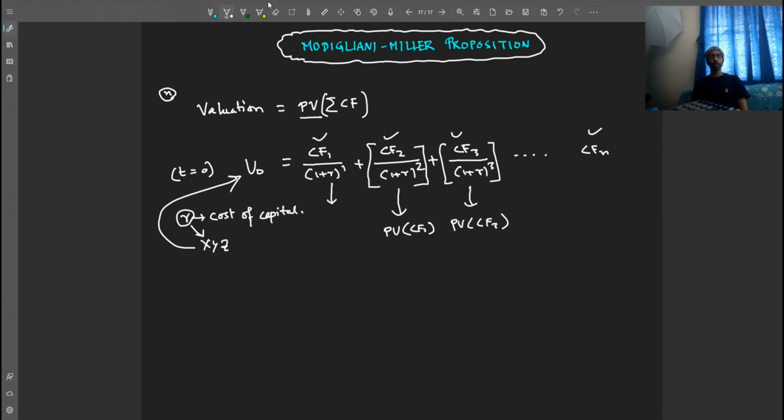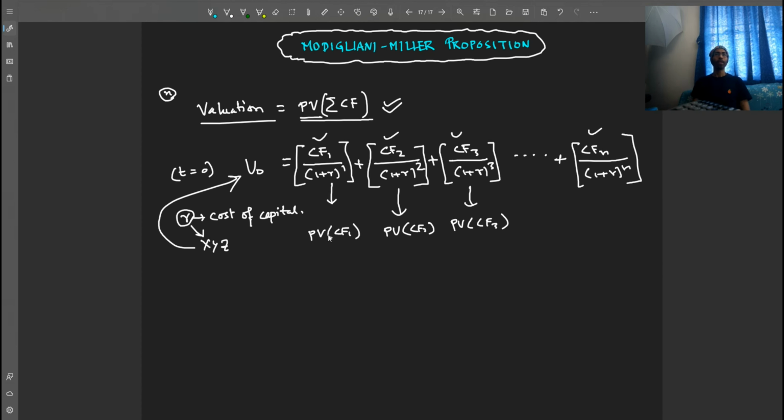The first expression is the present value of cash flow 1, right? Similarly, we add all these present values to get the valuation, which is the sum total of all the present values of the future cash flows, right? Now CFN, what will this be? It's easy, CFN divided by 1 plus R to the power n. Now we add all this up, and what we get is the sum total of the present values.